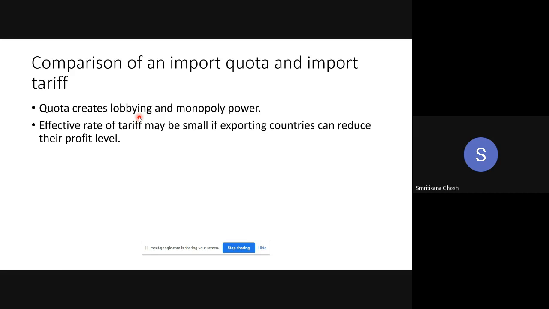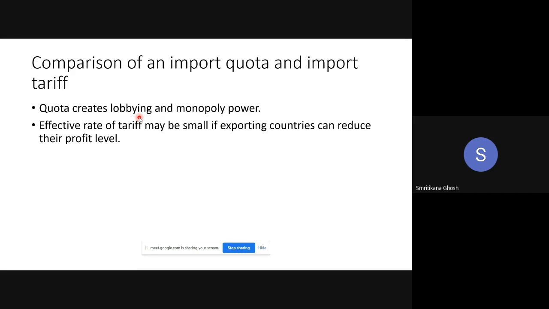So as you are artificially reducing the demand, there is a lobby. There is a lobby by the importers that I want to get the license or quota. Because once I get the license, I can import it from the international market and sell it in the domestic market at a relatively higher price. Because as there is excess demand, the price mechanism is increasing the price. So now the price of the same importable is higher in the domestic market than before.